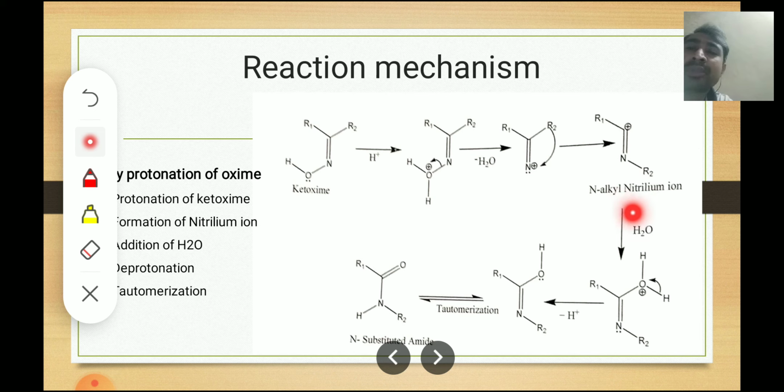Now, in the third step, we are adding a water molecule to this N-alkyl nitrilium ion.